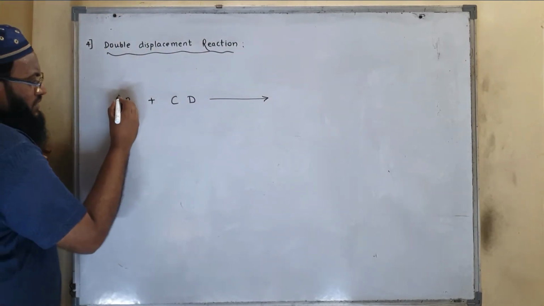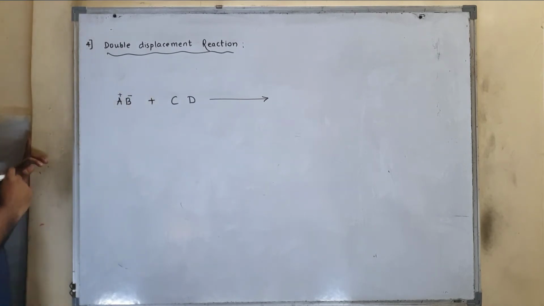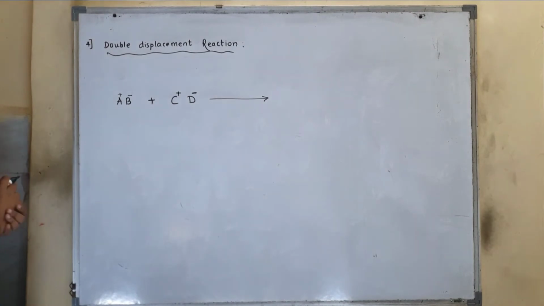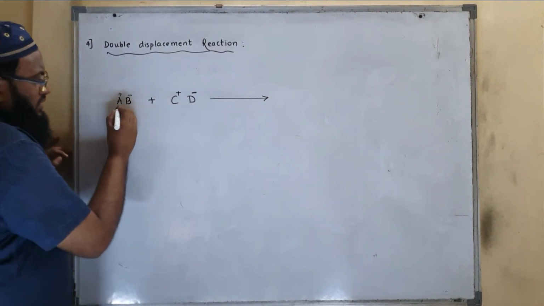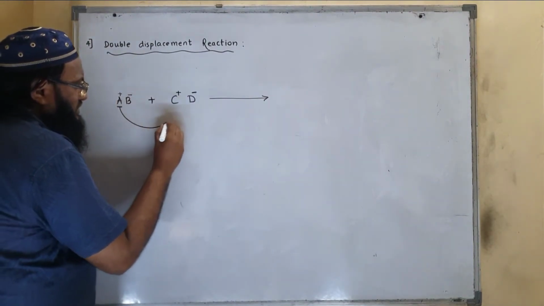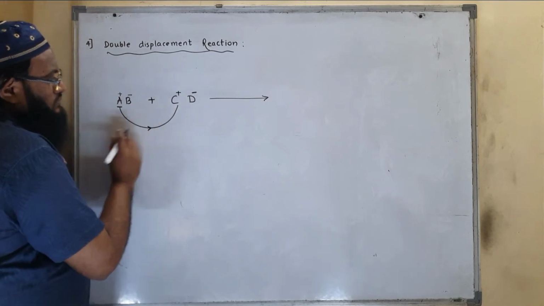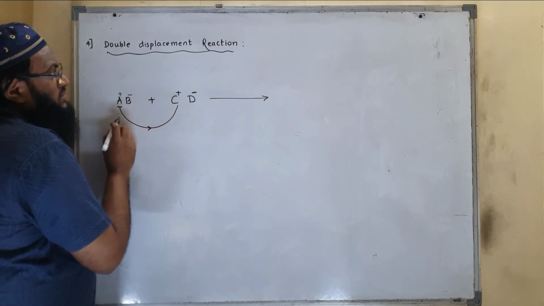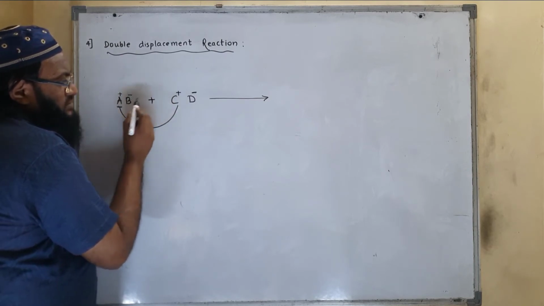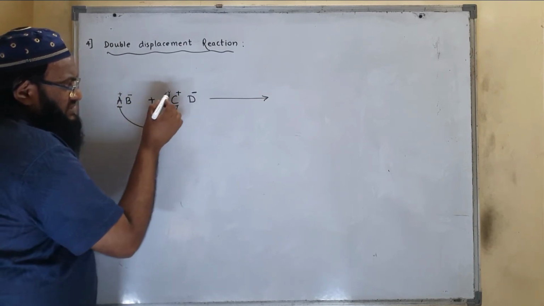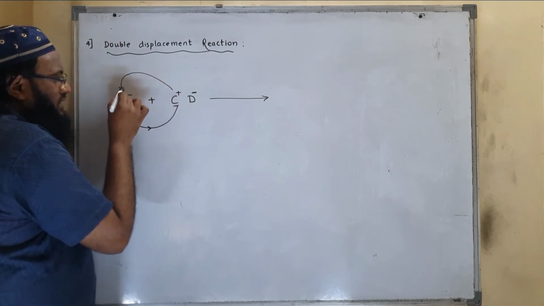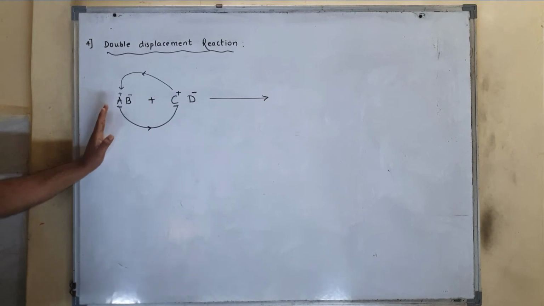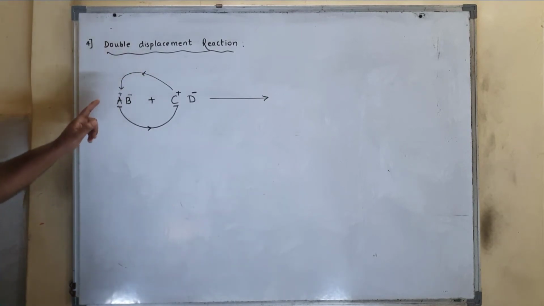AB is formed by A plus B minus, here C plus D minus. Now here A will replace C, A will displace C. A gets placed over here in place of C and C gets placed over A. That means here there are two times there is a displacement.